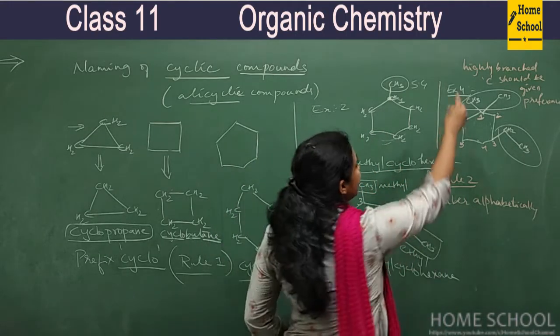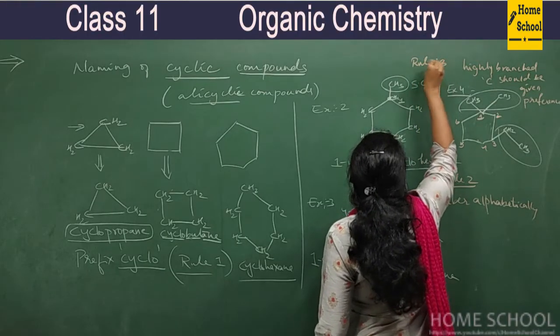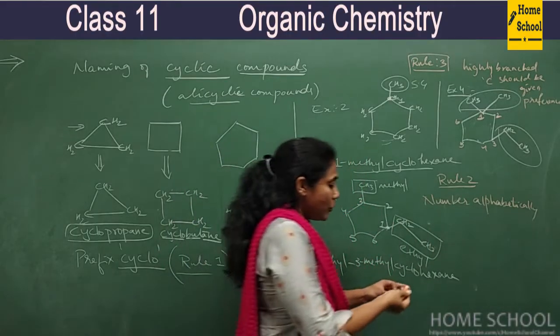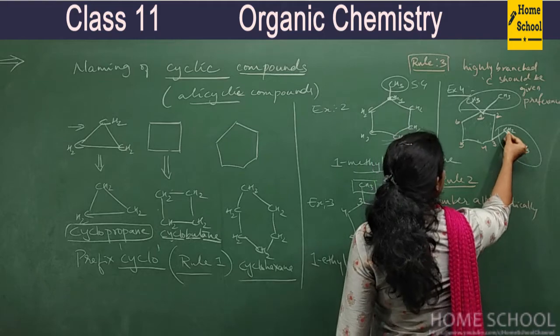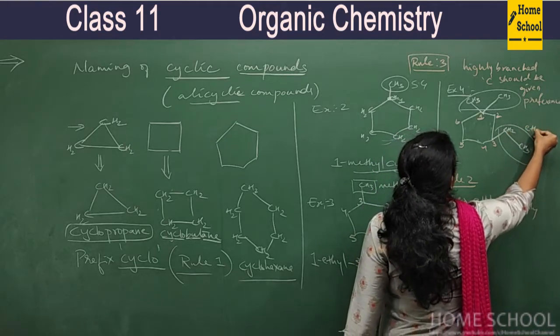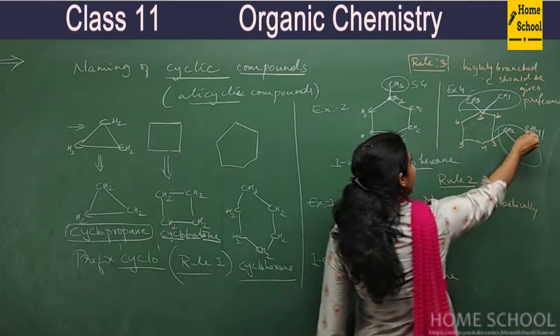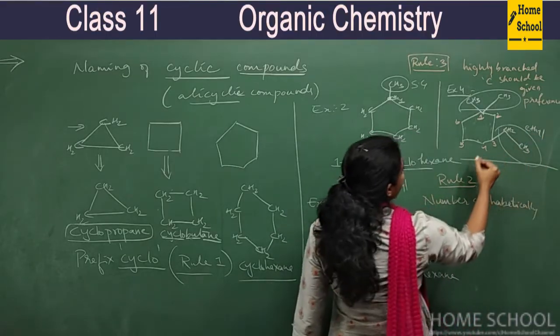So this is our rule number 3 that we have studied. Now how do you write the name here? This is ethyl, and both of these are methyl. Alphabetically E comes first, so for writing the name, ethyl you should mention first.